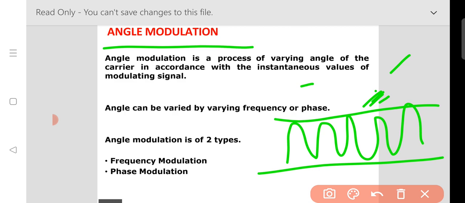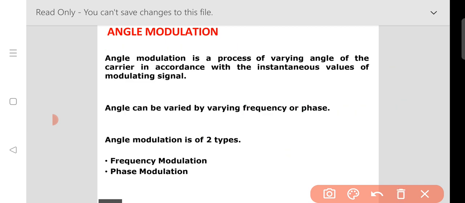The angle can be varied, so it is called angle modulation. Angle modulation is basically of two types, one is frequency and another one is phase. So angle modulation has two types: frequency modulation and phase modulation.